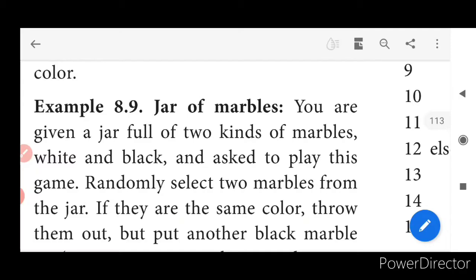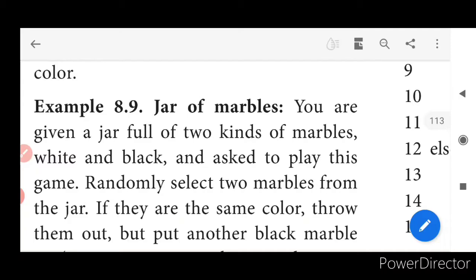In last class, we saw chameleon problem and sparrow problem, right? Six trees were there of equal distance, six sparrows were there. We saw that problem as well. And here we are dealing with algorithmic strategies, the invariance concept. And now let us see another example, which is jar of marbles.